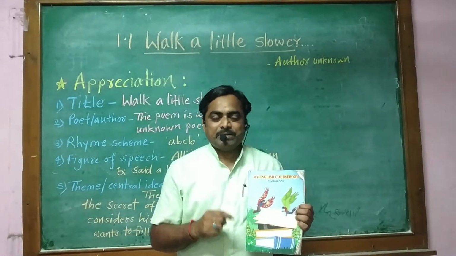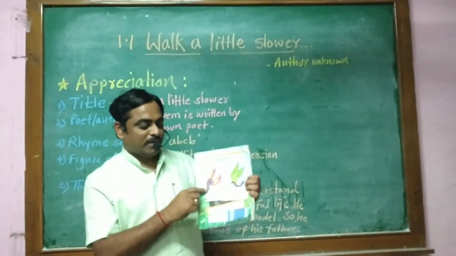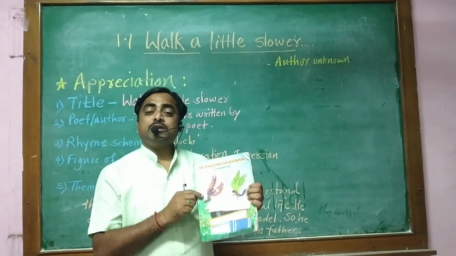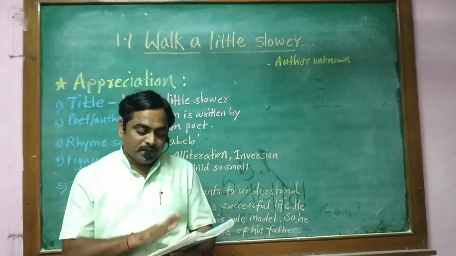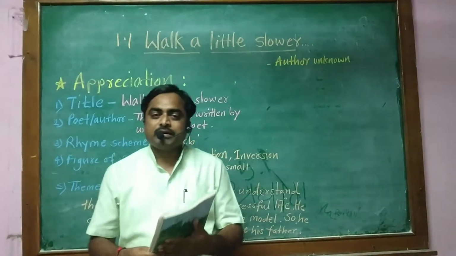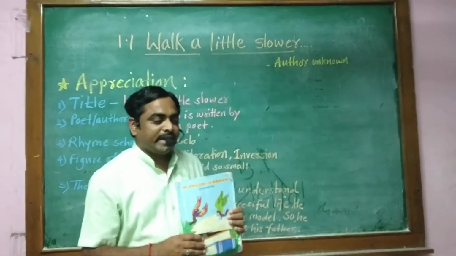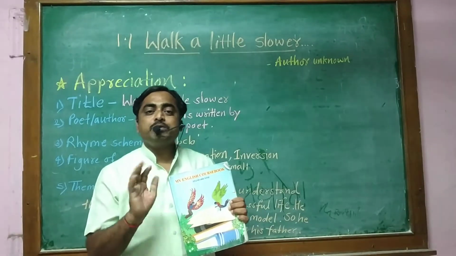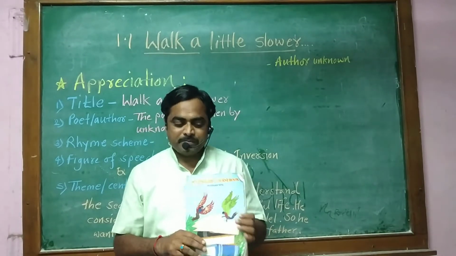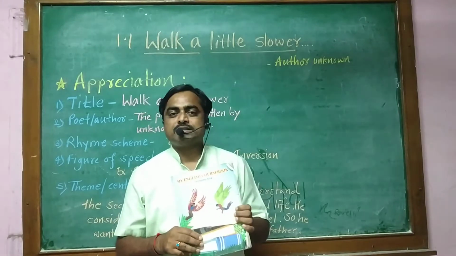1.1 is a course, 1.2 is also a course, up to 4.5. These are the courses included in this book. Again, let me tell you that this book contains 4 units, and every unit has 5 subunits. Okay, and we have to learn all these things throughout the year.